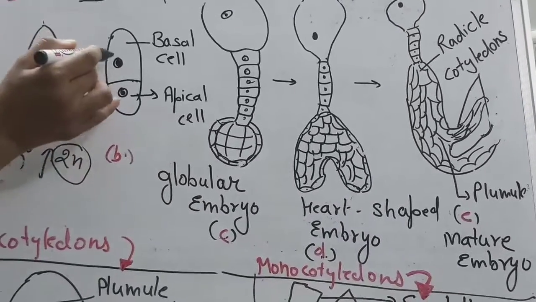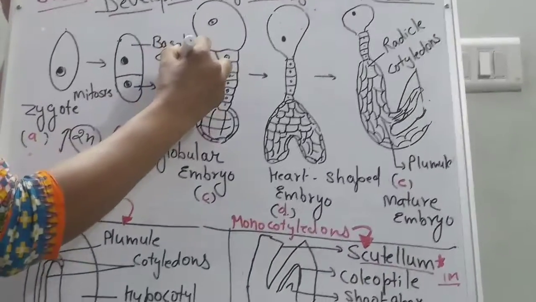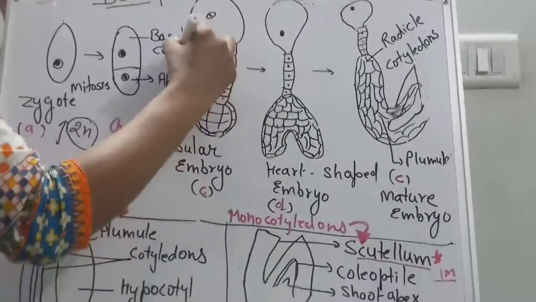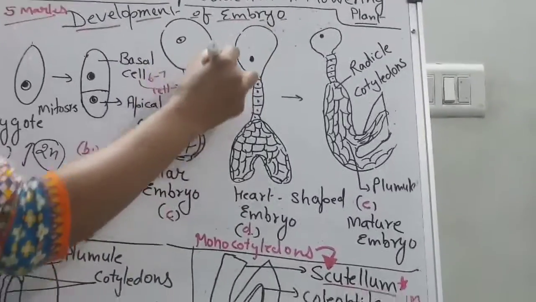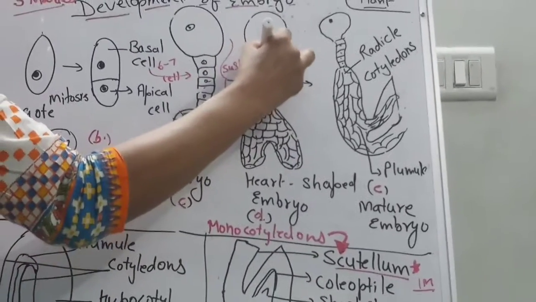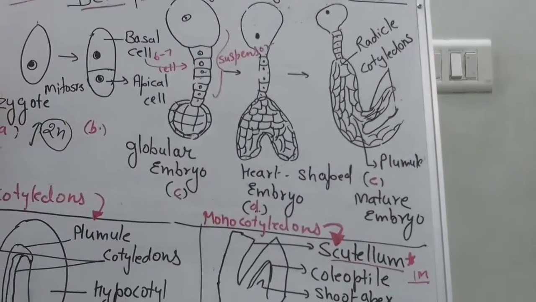Okay, now the basal cell continuously divides mitotically to a 6 to 7 cell stage, which is called the suspensor.